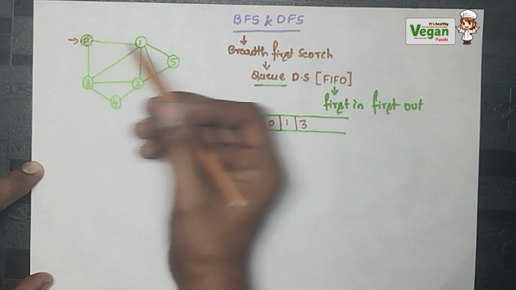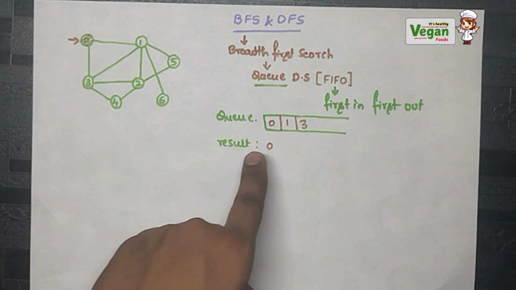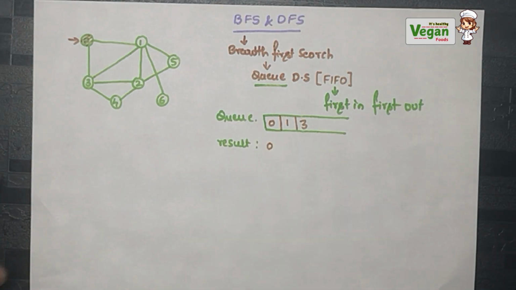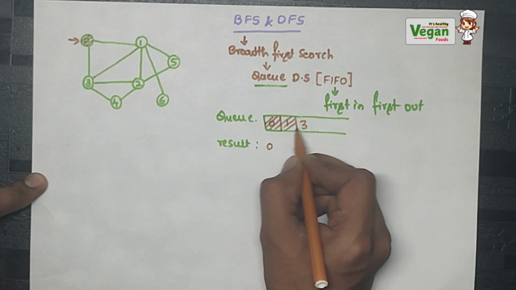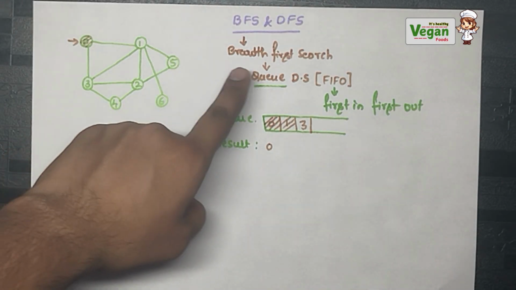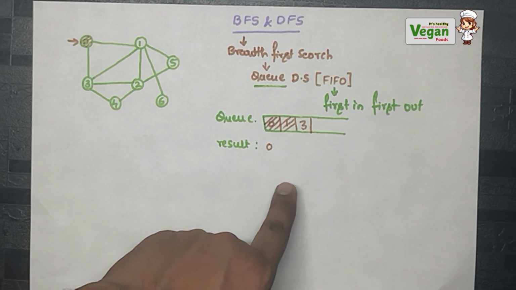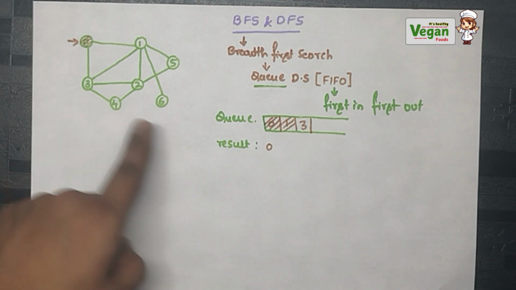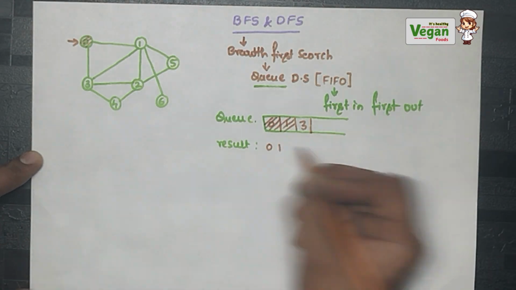So this node is over, and I will be taking 0 down. That is, whoever came first is kicked out from the queue first. Next, 1, because 1 came first. You can write 3 also, so this BFS can have different answers. If you take 1 first, it will be a different answer. If you consider 3 first, it will be a different answer. So 1 will be here.